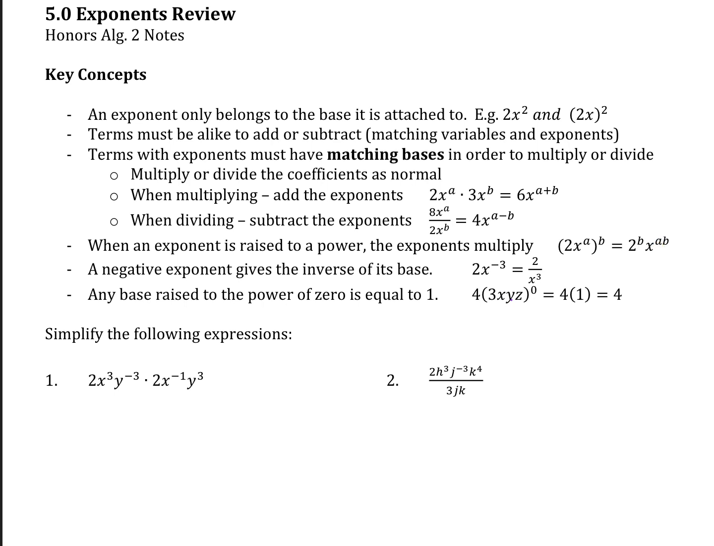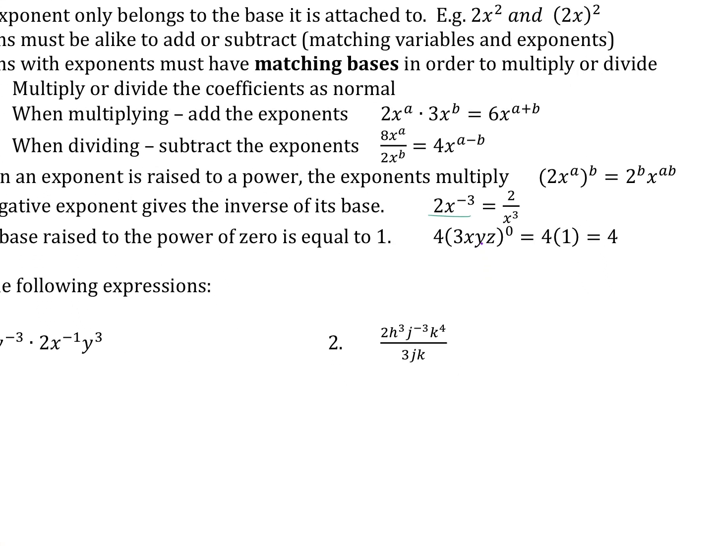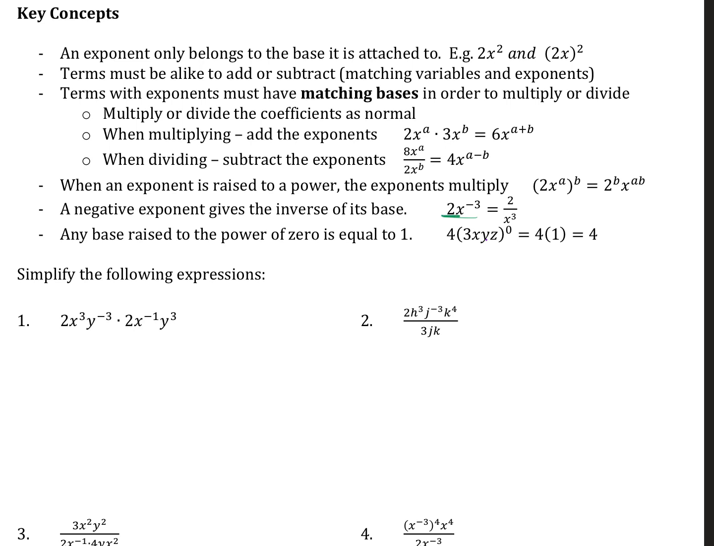Okay, a negative exponent gives the inverse of its base, right? So 2x to the negative third ends up as 2 over x to the third. And honestly, that's the rule, but here's kind of how I think about these. I think of a negative exponent as taking itself and its base to the other side. So it goes to the bottom. If it was already on the bottom, then it would take it and its base to the top to turn positive. Okay, so that's how the x to the third lands on the bottom. The 2 stays put because it's not part of the base.